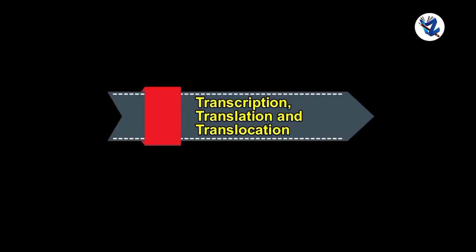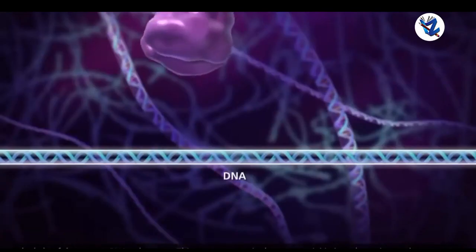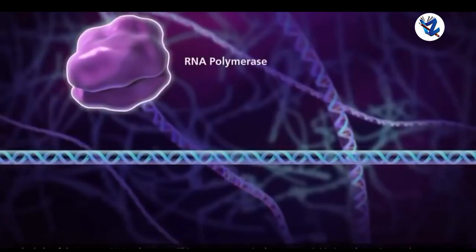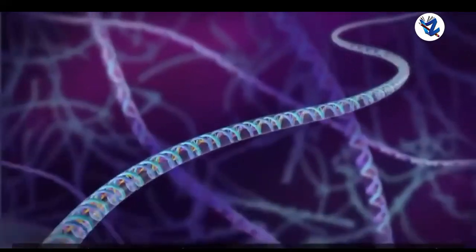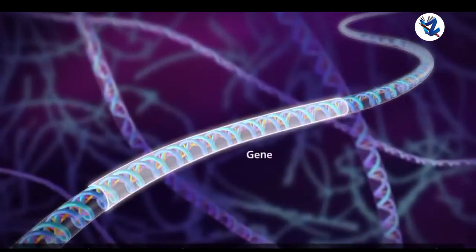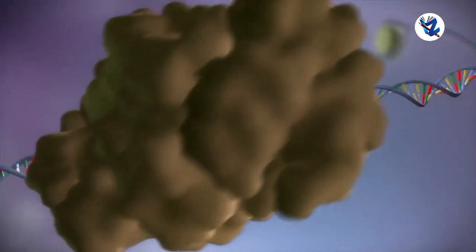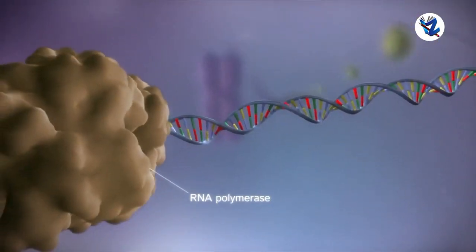Transcription, translation and translocation. With the help of RNA, the genes present in the form of DNA participate in the functioning of the cell and thereby control the structure and functioning of the body. Information about protein synthesis is stored in the DNA, and synthesis of appropriate proteins as per requirement is necessary for the body. These proteins are synthesized by DNA through the RNA.